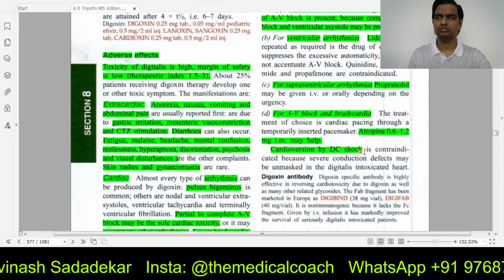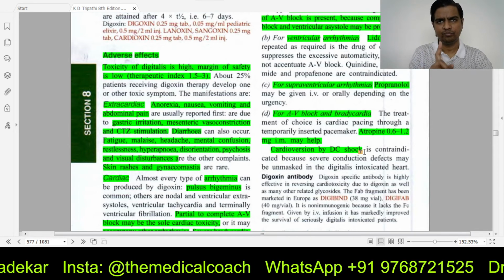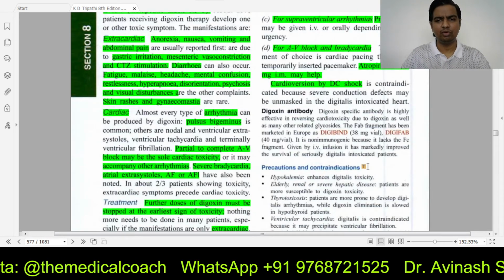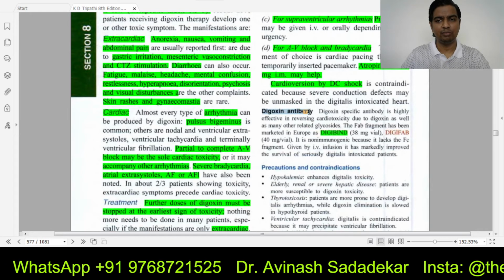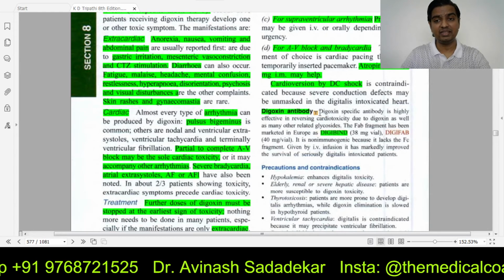Okay, please understand. There is one specific antibody that is marketed called digibind. This is a digoxin specific antibody.